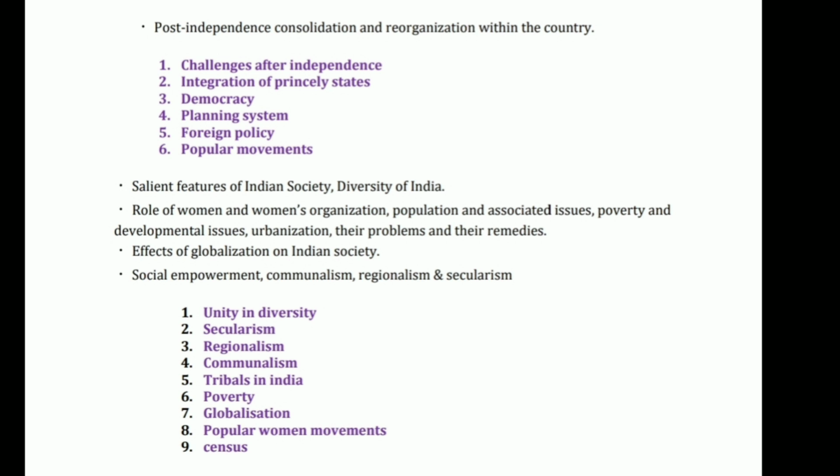So the next thing is globalization. Here we will learn about globalization, its meaning, what are the reasons for it, what is the impact on society. And the next thing is popular women movements. Here we will see some issues from the Gandhian era, and also what are the issues of women after the independence era. We will also see some feminist activities.